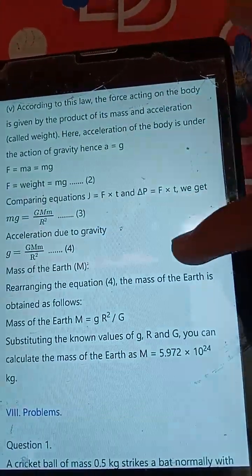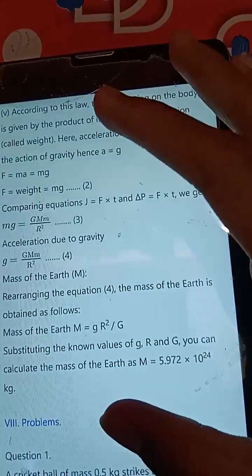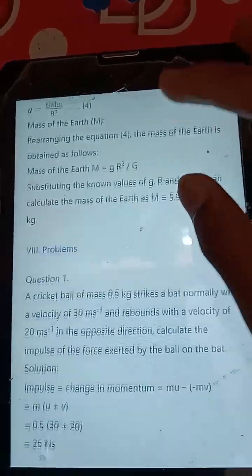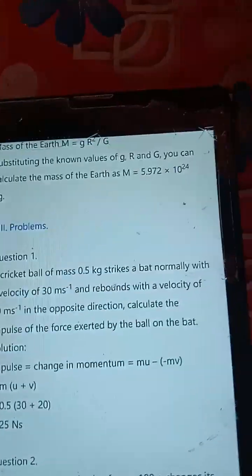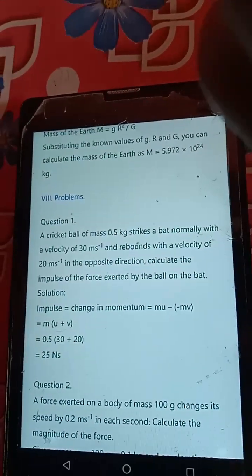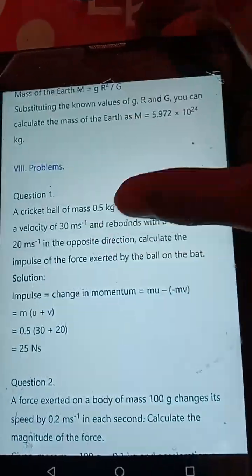Rearranging equation 4, the mass of the Earth is obtained as follows. Mass of the Earth M is equal to g R square by G. Substituting the known values of g, R and G, you can calculate the mass of the Earth as M is equal to 5.972 into 10 power 24 kg.